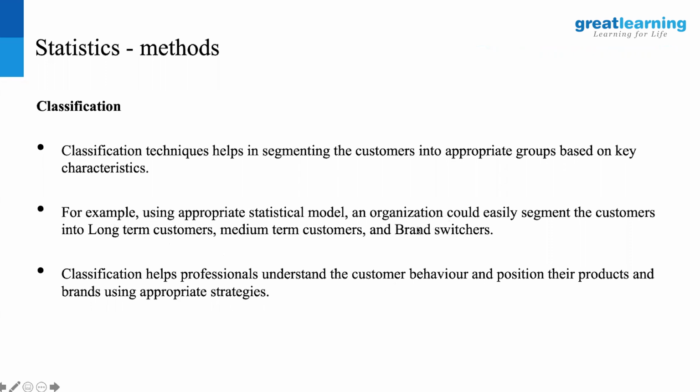One example we talked about. The other example could be temperatures, or water scarcity in different places. What strategies should the government adopt, for example, to conserve water or to provide water continuously so that people do not face challenges? Can I come up with strategies based on geographic locations? We saw water problems in Tamil Nadu, we see water problems in Karnataka, and elsewhere, like Nagpur and other places also. But the kind of problems, what causes them, and the solutions are very different. Can I come up with the reasons and underlying patterns as to why that happens? That's what some of the classification methods can explain to you.